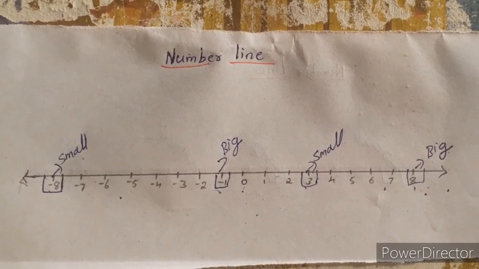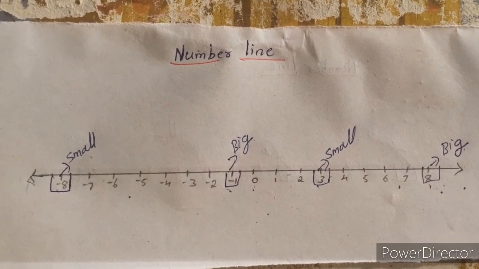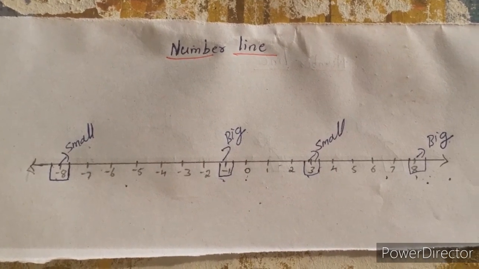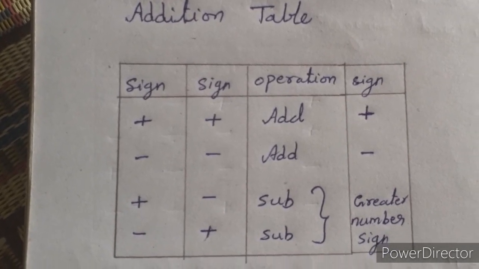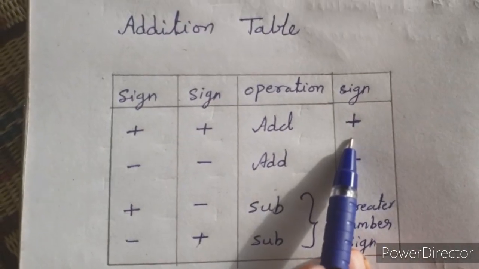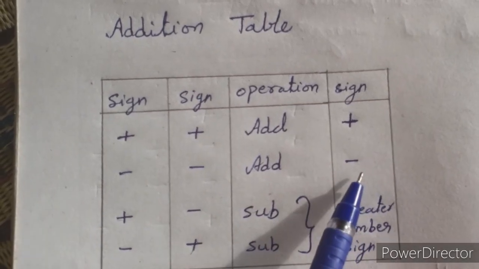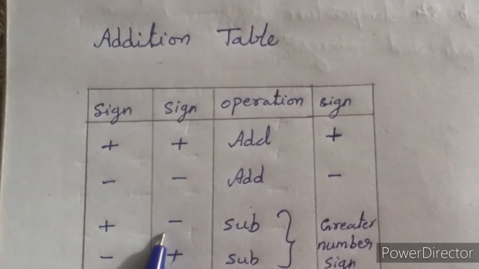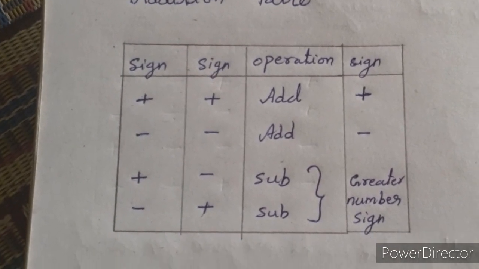Then we will just recall addition, multiplication and division of integers, then go to the exercise problems. Dears, what you are seeing is the addition table. If you add two positive numbers, you will get the answer as positive. If you add minus numbers, you will get the answer with a minus sign. If you add one plus and one minus, you are going to subtract, and you will get either a positive or a negative number.